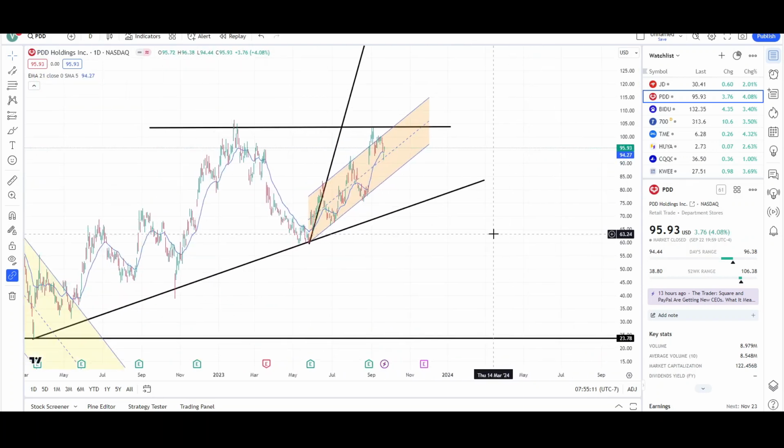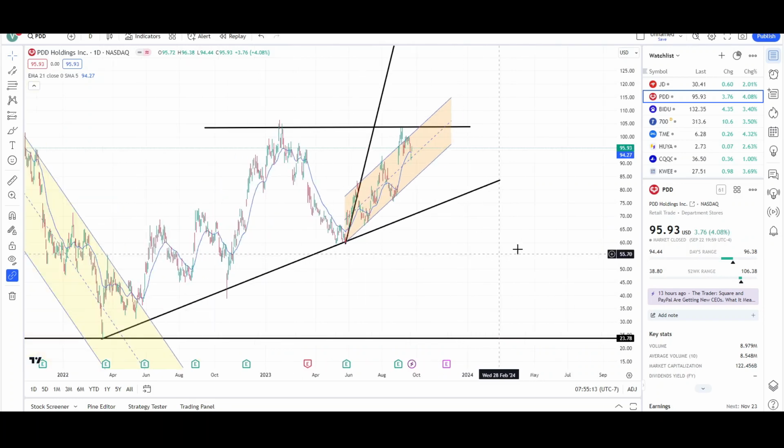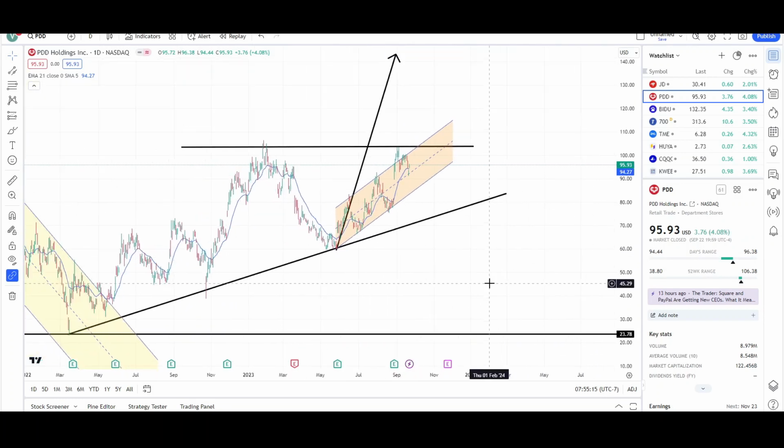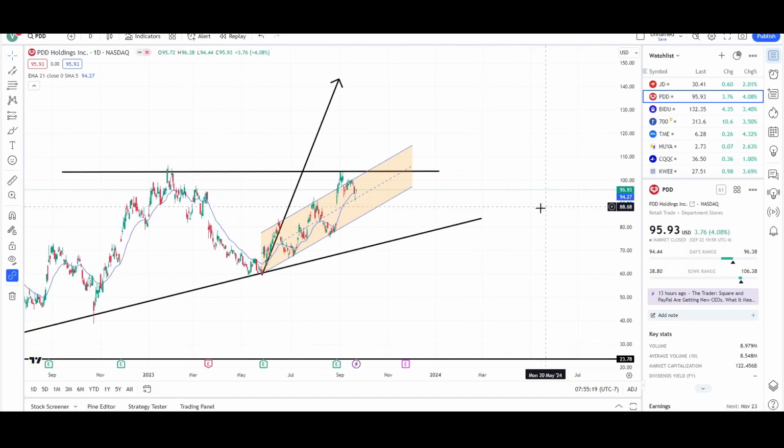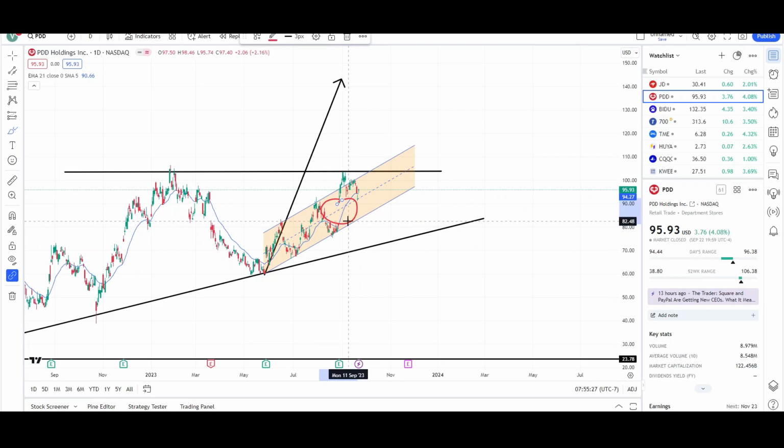So unlike JD, if we pull back, I'll be expecting more downside. Pinduoduo has been already reversing up for quite a long time now. So again, it's trying to break through that 103 level. We'll see if it can. It's struggling to do it. If it fails, I'll be looking for a gap fill at the 81, and then maybe a trend line bounce off the low to mid 70s. That would be the next target.